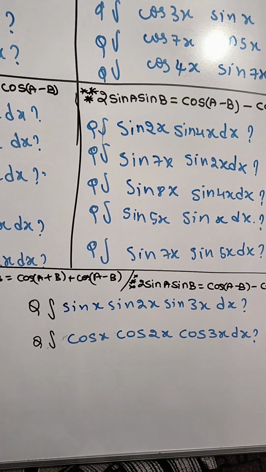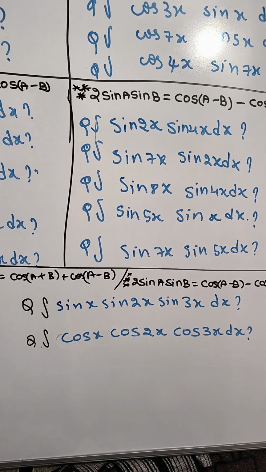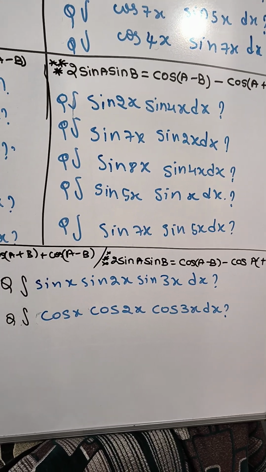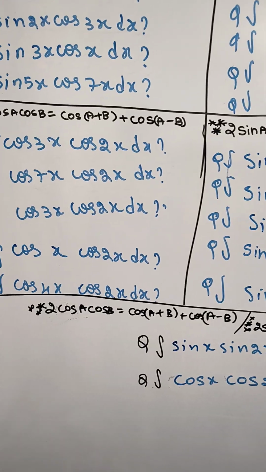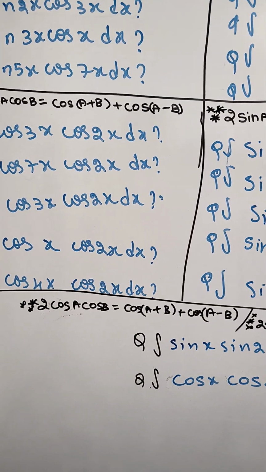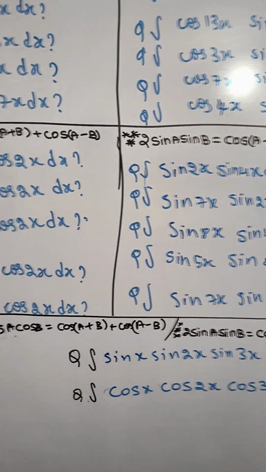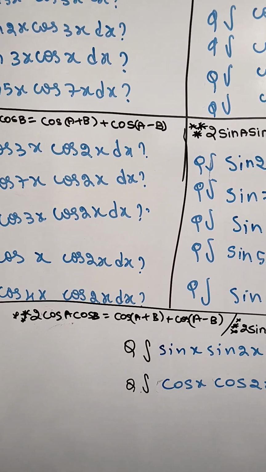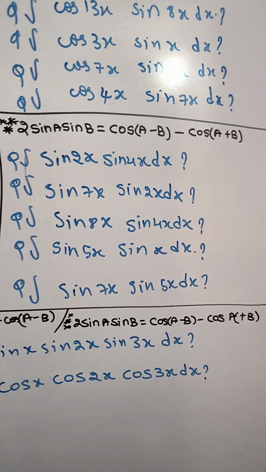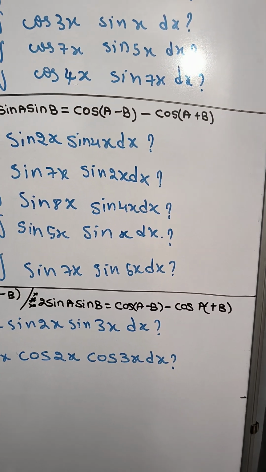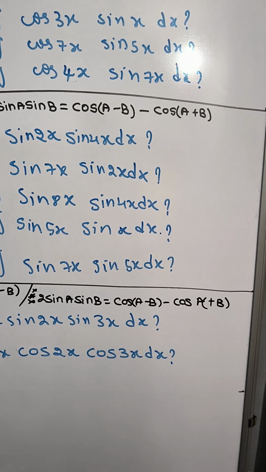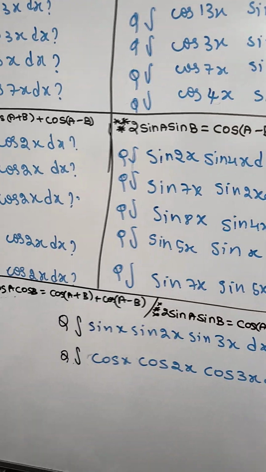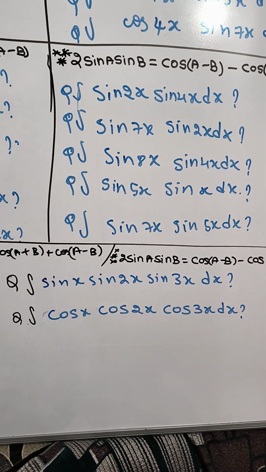Integral sin x into sin 2x sin 3x dx is one question, and integral cos x cos 2x cos 3x dx is another question, using the formulas for two cosines and two sines. 2 cos A cos B is equal to cos(A plus B) plus cos(A minus B). Another one: 2 sin A sin B is equal to cos(A minus B) minus cos(A plus B). These two formulas we use for solving these two questions.